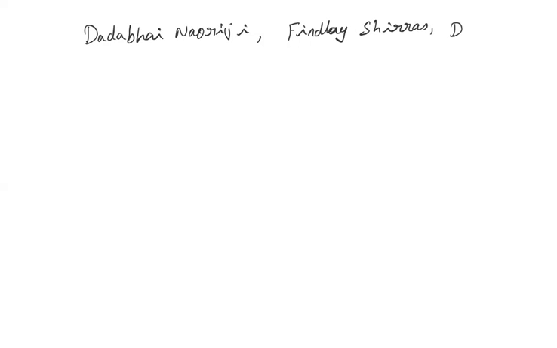Only there were independent estimations made by some of the economists like Dadabhai Naoroji, Findlay Shirras, Dr. V.K.R.V. Rao, etc.